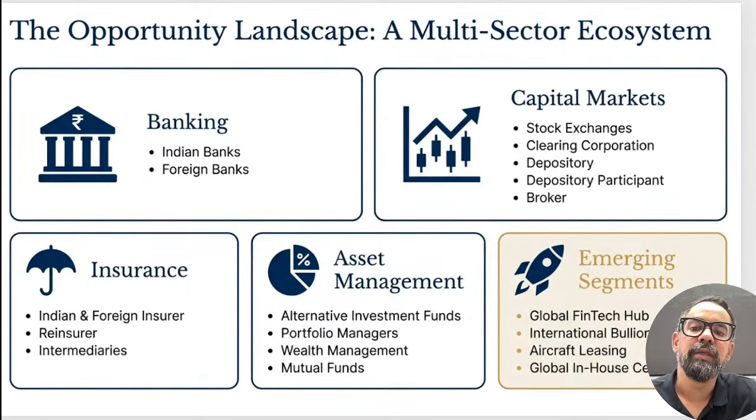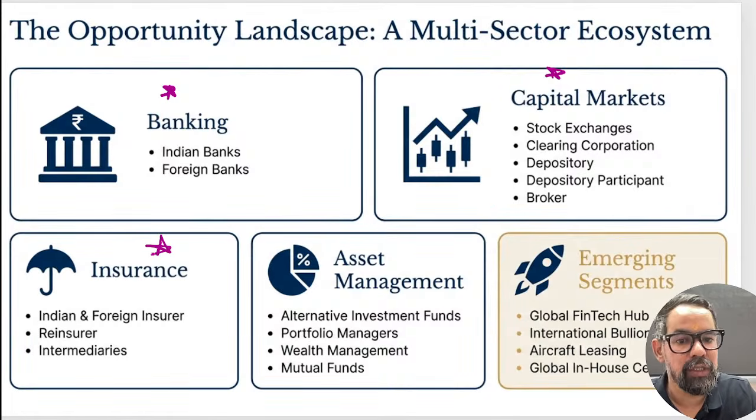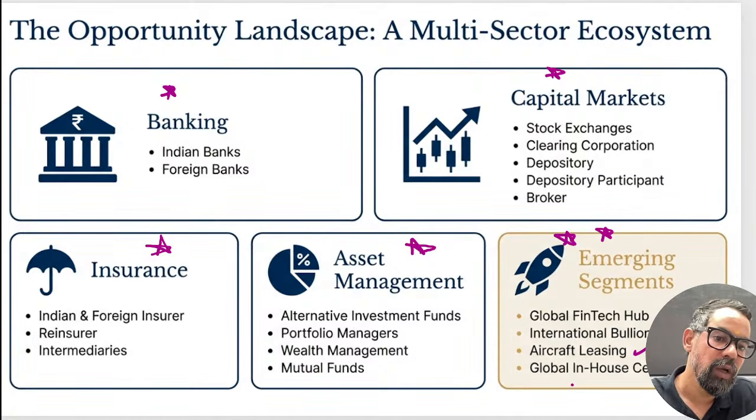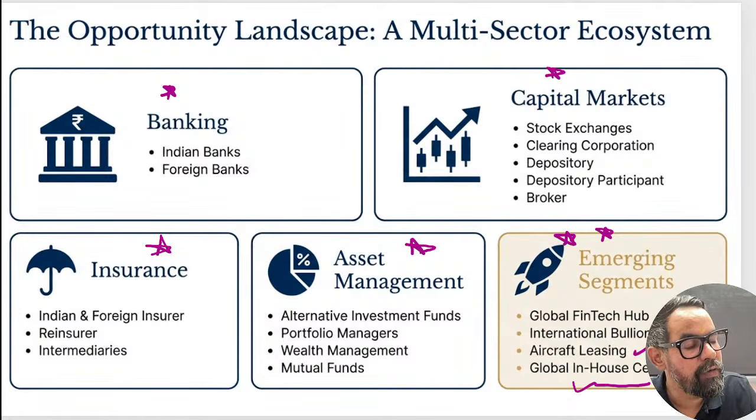Now it is accessible in all market, means it is providing all the kind of services. Banking, Indian and foreign banks are there. We have capital market related activities, insurance related, asset management, and some emerging segments, like let's say aircraft leasing, global in-house centers, global fintech hub, and these are the emerging areas in the world market. So they are generally provided by this.